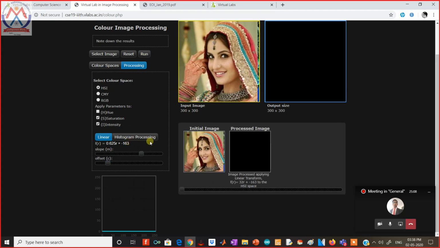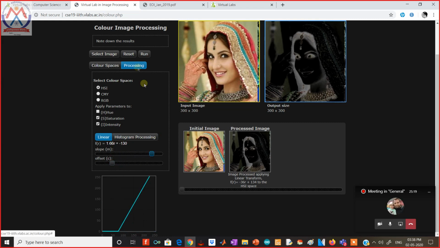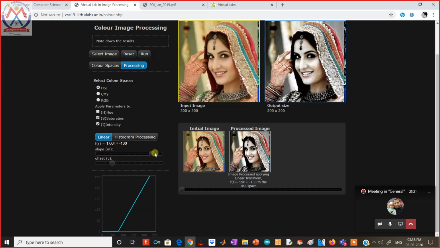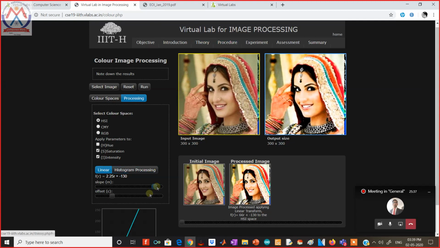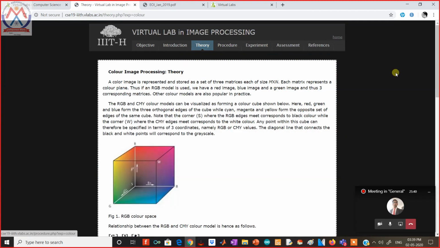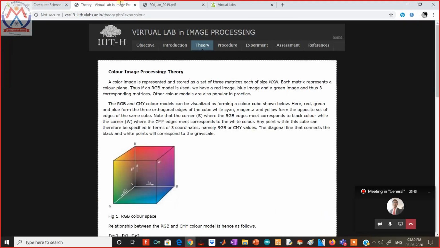If I run it, the image is black, and it is now turned negative. If I change the slope, it will turn bright. So we can change the slope and intensity, and a student can experiment with this simulation software even if he is not accomplished, even if he has no knowledge of the theory. After conducting the experiment, he can go to the theory and understand that I have done this, and so this happened. So what is the theory of this hue, saturation and intensity mode? So this is the lab of computer science.